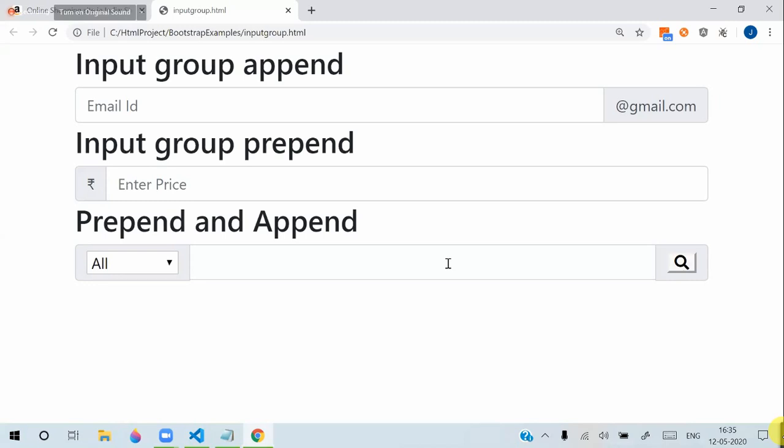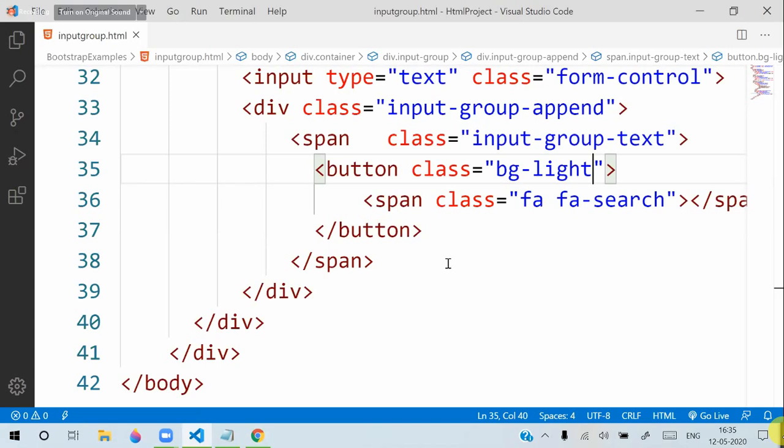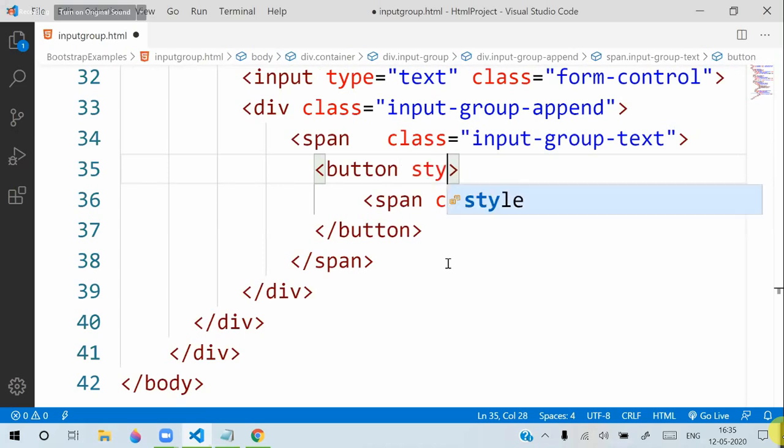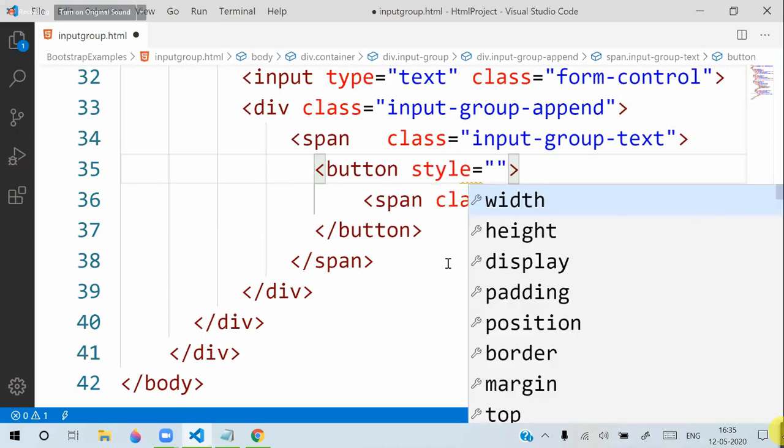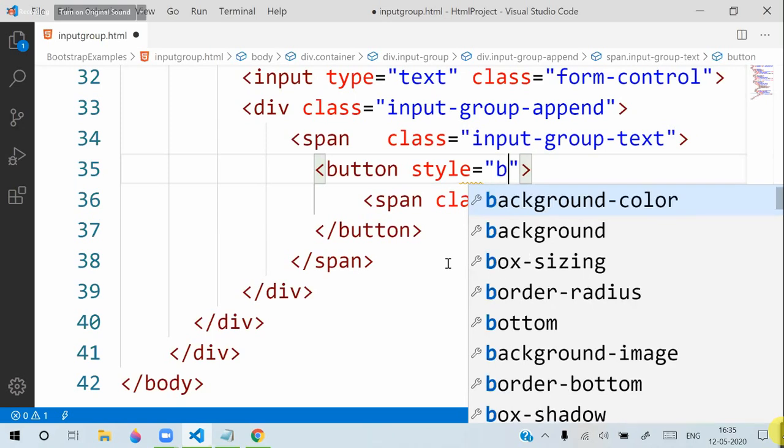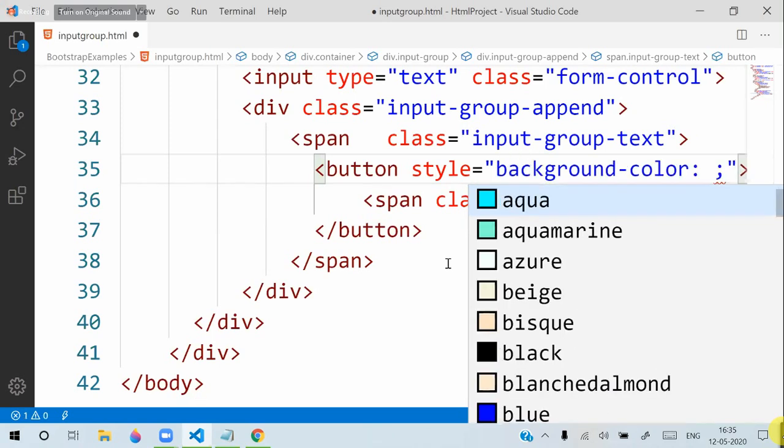We can remove the borders for the buttons, right? And actually we can remove the button and put an image also, such as image boxes we can define there. But we already have Font Awesome, so we can use that. Or if you want to change the button, you can put a style here temporarily. Suppose I define the background color as light gray.